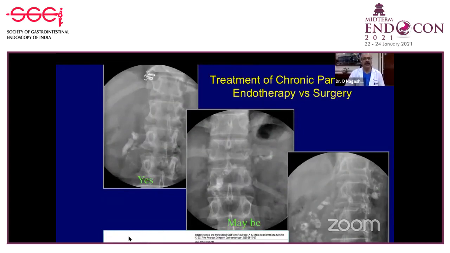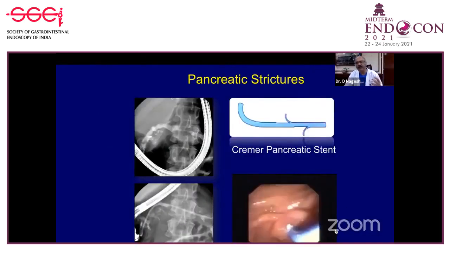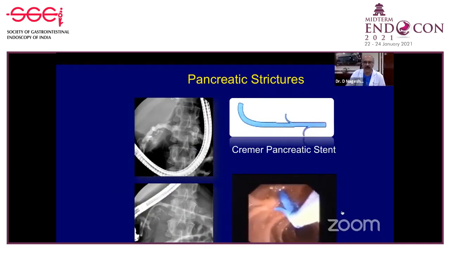So there's a big debate. I don't want to go into this: endoscopy versus surgery for painful chronic pancreatitis. We actually did an editorial on this, on how we should look at it. We believe that if there are any stones in the head, dilated duct, endoscopic therapy is useful. Stones everywhere, no dilated duct, still you could do endoscopic therapy. But if you have stones like this with a chain of lakes appearance with strictures, these patients should go primarily for surgery.